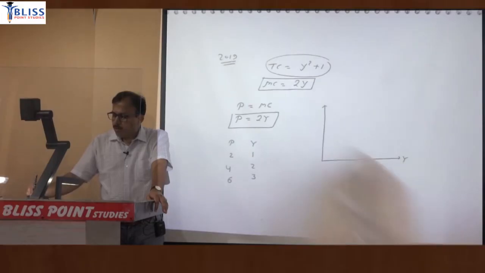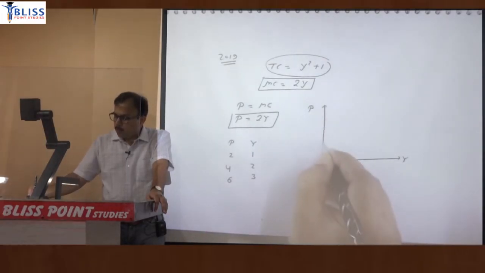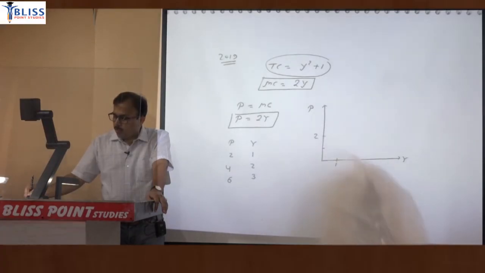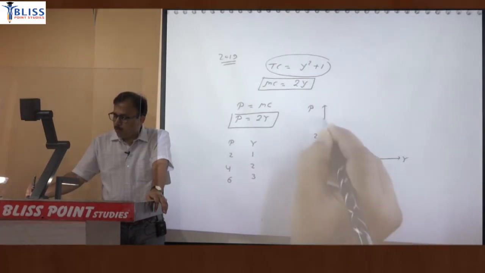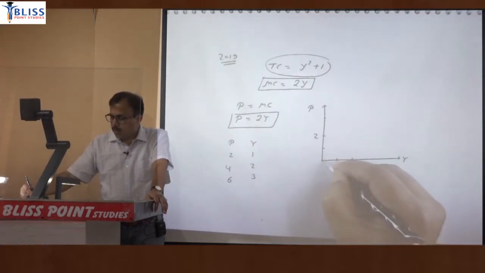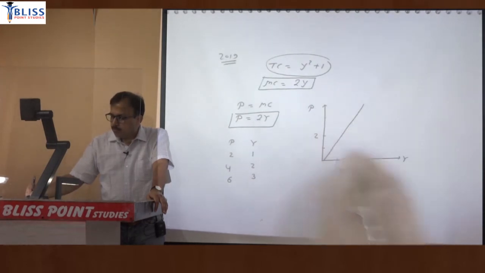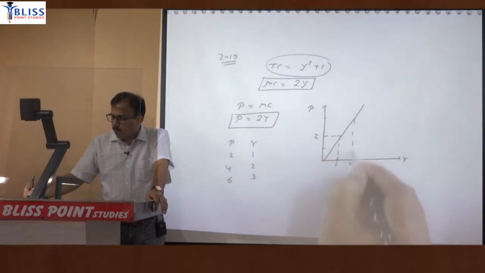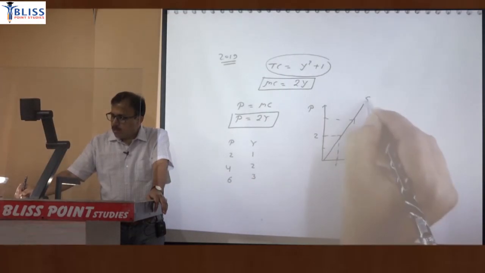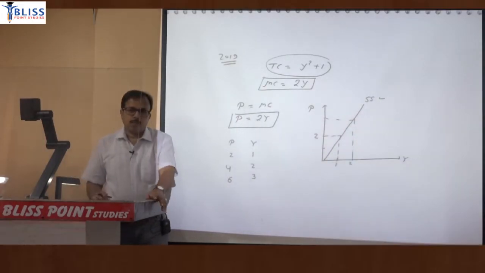This is output, this is price. So when output is 1, price will be 2. When output is 2, price will be 4. So that means it will always increase at a certain rate or at a fixed rate. So it will be a straight line. This will be supply curve which is coinciding with the marginal cost curve.